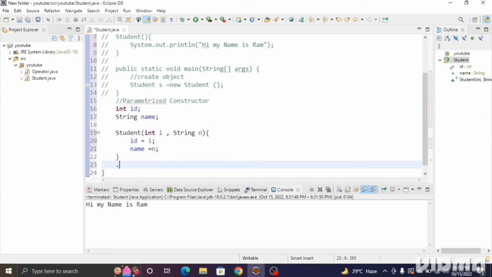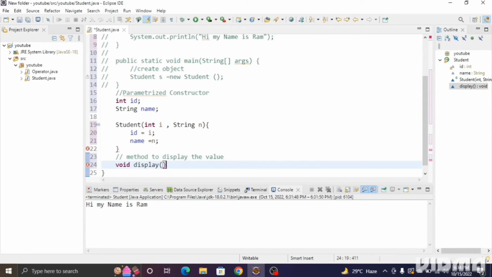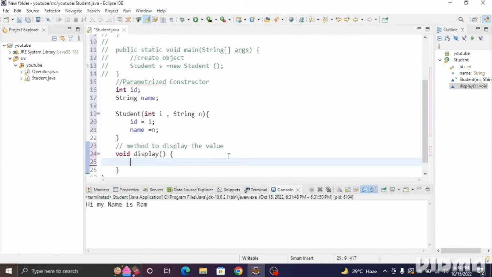Okay, now I am creating the method to display the value. So method to display the value, it means I have to create one method. So I'm creating a method of void, okay, void display. Understood? And inside the void display, I'll pass one sysout.